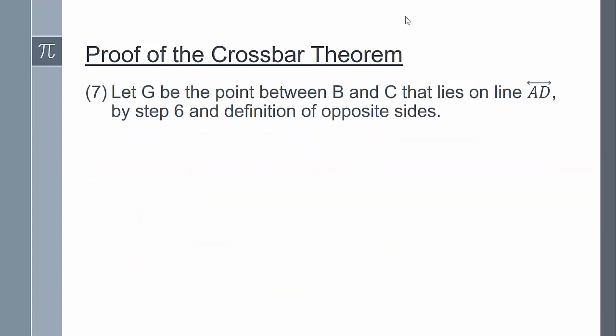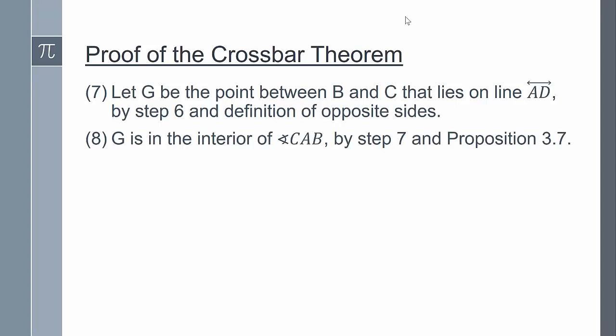Now let G be the point between points B and C that lies on line AD, by step 6 and the definition of opposite sides. Then G is in the interior of angle CAB by step 7 and proposition 3.7.